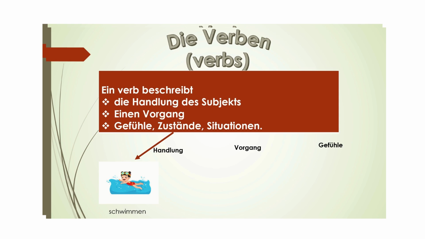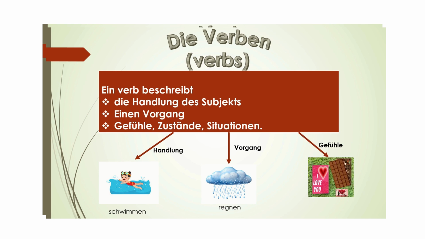Ein Verb beschreibt einen Vorgang. A verb describes the occurrences, like what is happening in and around. How is the weather today? It is raining. Es regnet. So the verb is regnen. Ein Verb beschreibt Gefühle, Zustände, Situationen: feelings, conditions, situations. Now, what is my feeling toward chocolate? I love chocolate. Ich liebe Schokolade. Here the verb is lieben. So a verb describes the action of the subject, an occurrence, and feelings, conditions, situations.